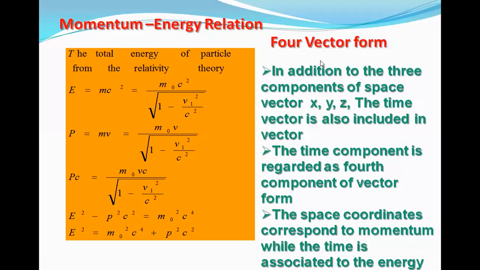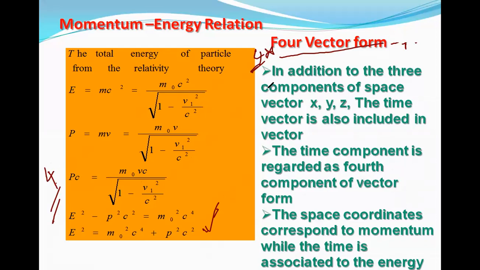Right. So this is the equation we got. So this is clear. This is a 4 marks question. This is also 4 marks. And one more question: what is the 4 vector form? This is also a 4 marks question. Can you explain the 4 vector form in the special theory of relativity?